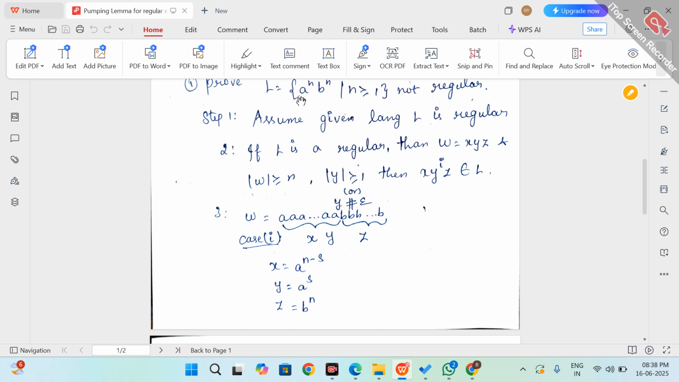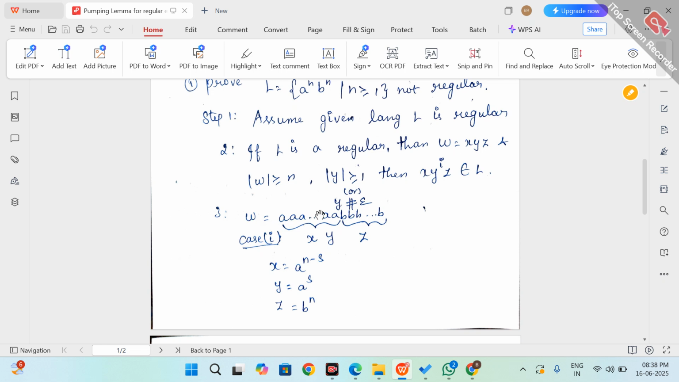From the given language we know there are n number of a's followed by n number of b's. So here some number of a's are there and some number of b's are there, followed by some number of b's.